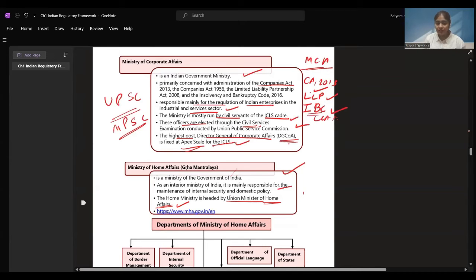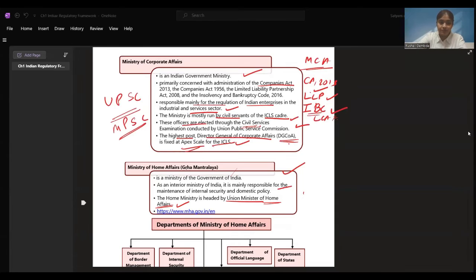Ministry of Home Affairs. Let's see the MHA website that will help us. Yes, there you go. These are all the internal security related and internal domestic policies. Now, see departments of MHA, right?